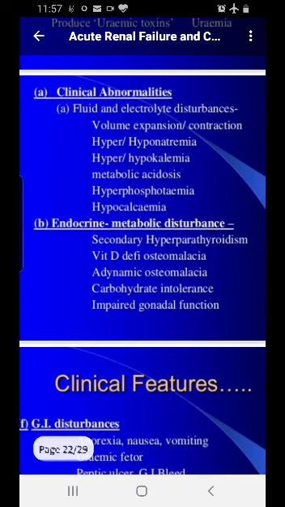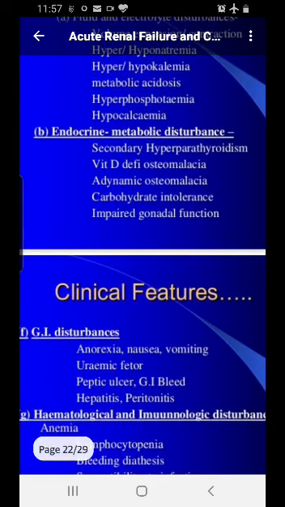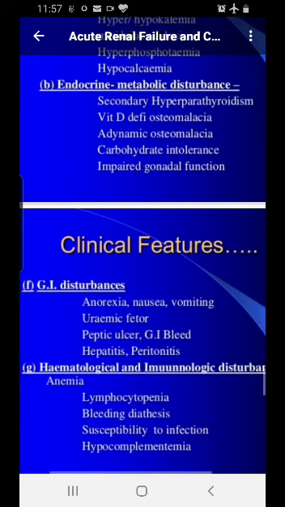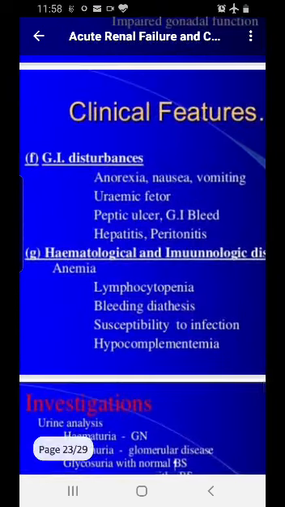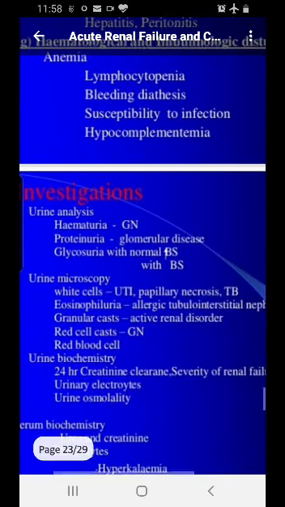Now we have the endocrine abnormalities also happening in CRF. We have read about the table before. I will talk about it again. So there will be a secondary hyperparathyroidism. More parathyroid hormone, what will happen? More calcium from the bones will come to the circulation, so hypercalcemia. Then we have vitamin D deficiency. Then we have intolerance of carbohydrate metabolism. Then impaired gonadal function, because all these hormones will prevent the gonadal function. So in the GI we'll have uremia, GI bleeding, hepatitis. In hematological we have lymphocytopenia, bleeding diathesis, infections and hypercomplementemia.